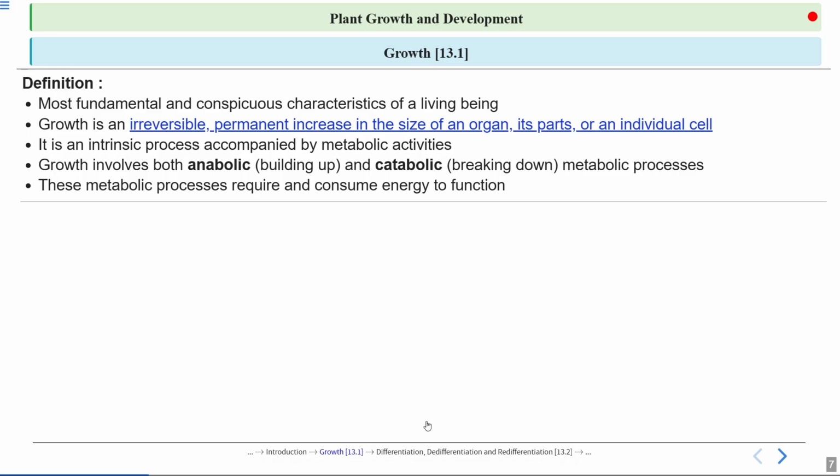So we have already talked about growth. What is growth? It is a prominent characteristic of living beings. And how can we see whether something is growing or not? Because the change is irreversible and there is a permanent increase in the size of the organ, its parts, and individual cell.